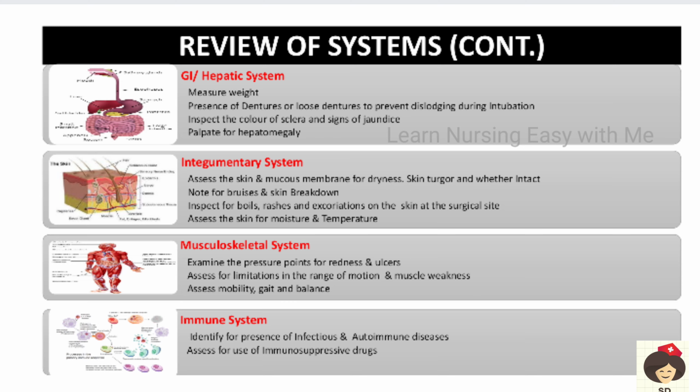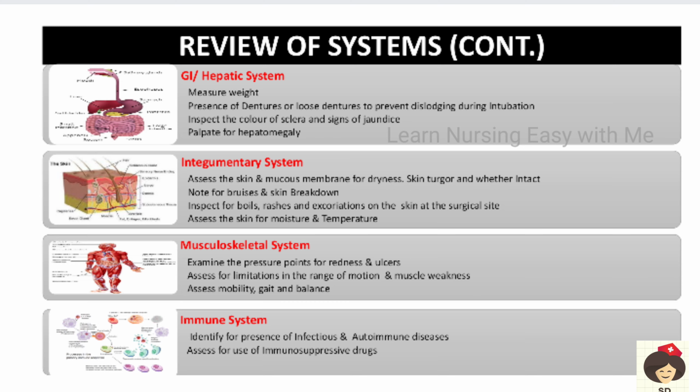So you have to assess for that, and also check for any hepatomegaly. And in the integumentary system, you have to assess the skin and mucous membrane for dryness, skin turgor, and whether they are intact. Also check for bruises, breakdown, any rashes, boils, and excoriations present at the surgical site. And also whether the patient has a temperature or not, because if the patient has an increased temperature, then we cannot take him for surgery. So all this will be identified.